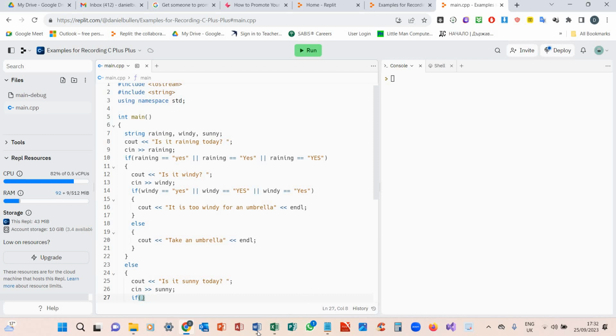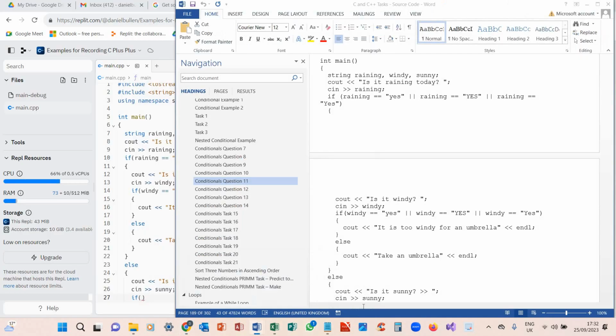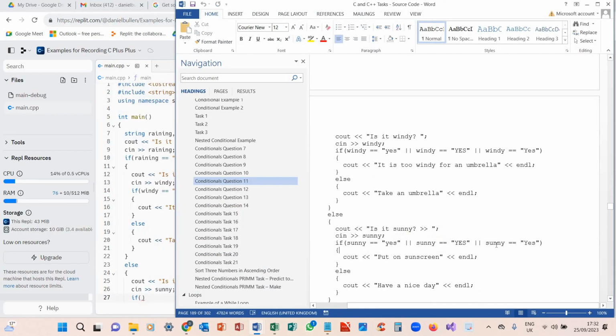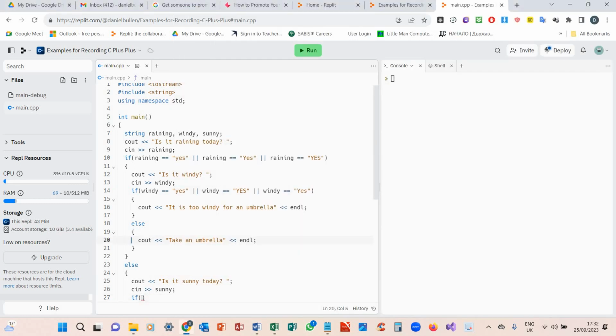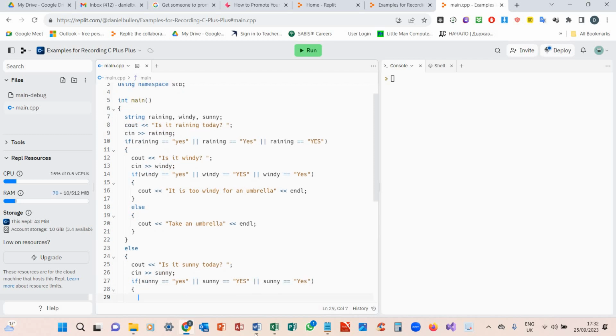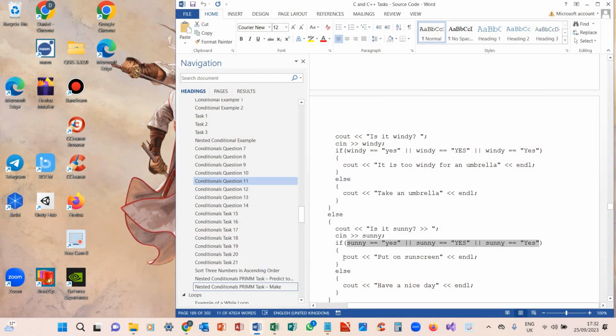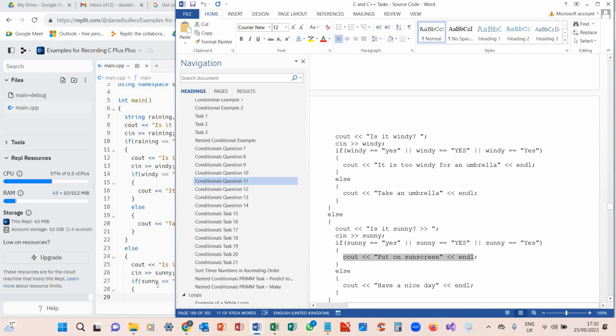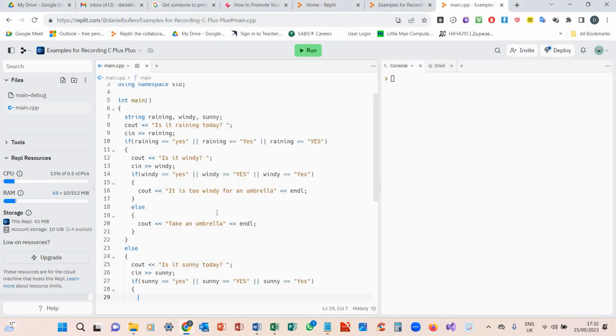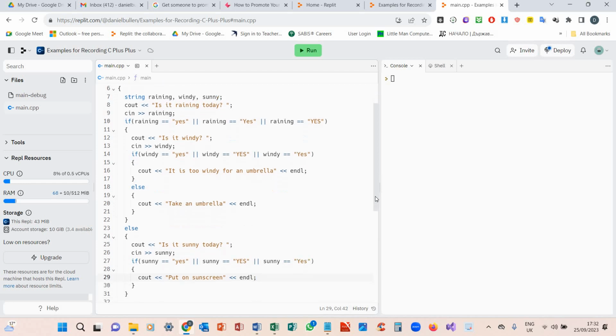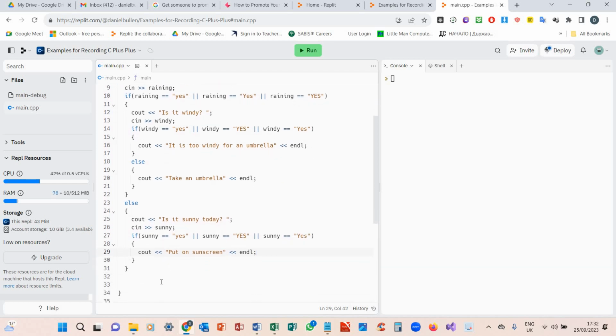If sunny has got all these yeses in there, then we are going to cout, put on sunscreen. And then if not, we're going to cout, have a nice day.